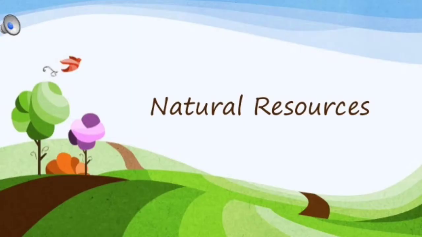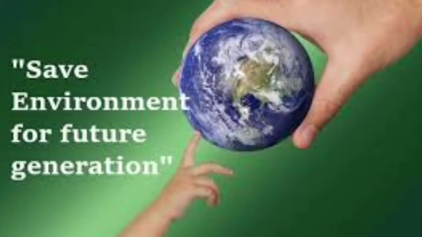The next one, rational use of natural resources. There should be rational use of natural resources so that these resources are not excessively exploited. Third, no reduction in the ability of future generations to fulfill their needs. There should be no reduction in the ability of future generations to fulfill their needs, as they all need and require all those things which we are using today. If each and everything is spoiled, then how will the future generation survive? So we must take care of it. We must use each and everything thinking that it is also useful for the future generation.